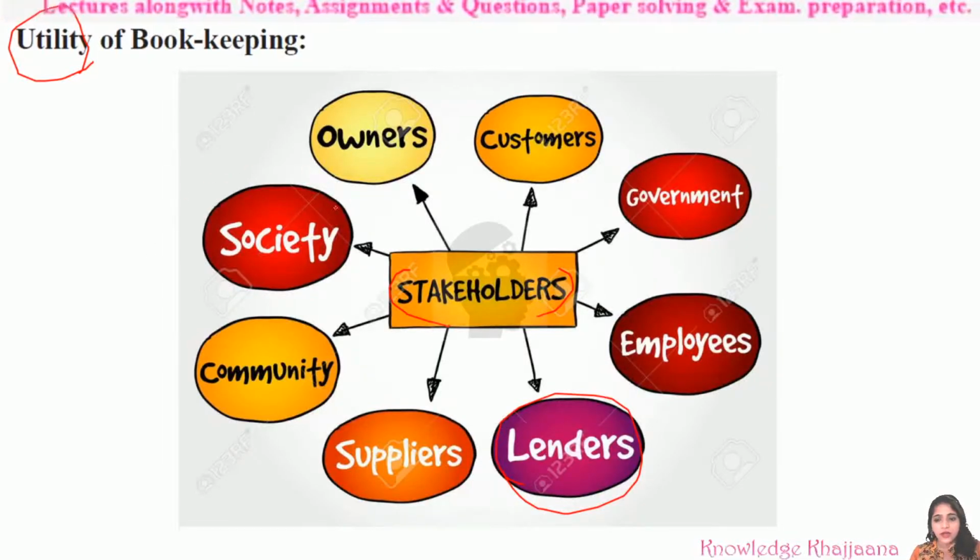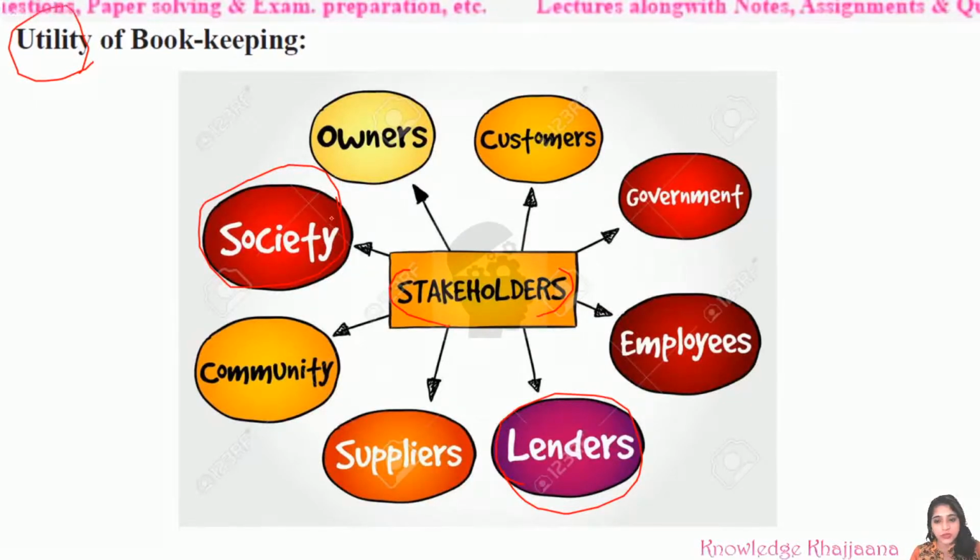Aren't you surprised why society is a stakeholder of the business? See, if the business is making pollution, emitting some bad gases, or emitting some hazardous waste in the rivers, then who is affected by them? It is people only. Those people come under the category of society. So that business is answerable or responsible for the well-being of the society also.